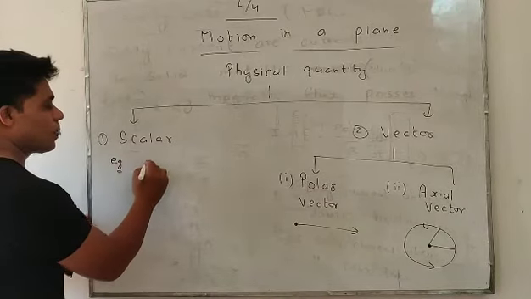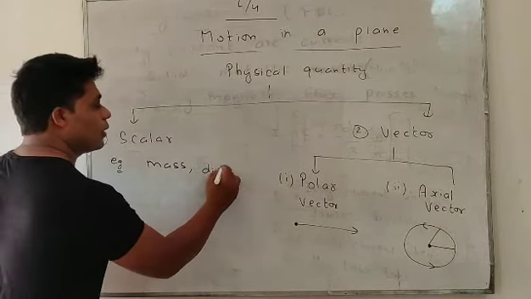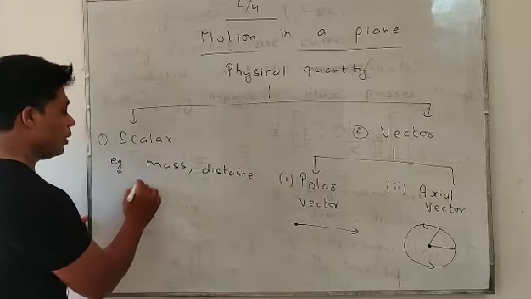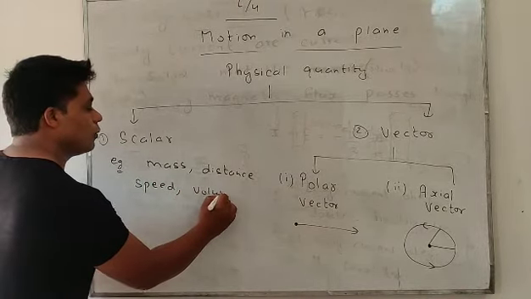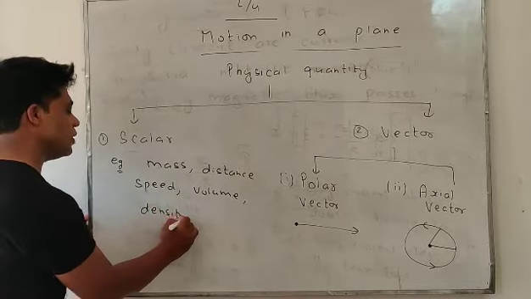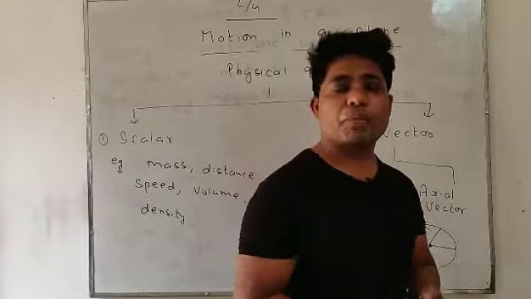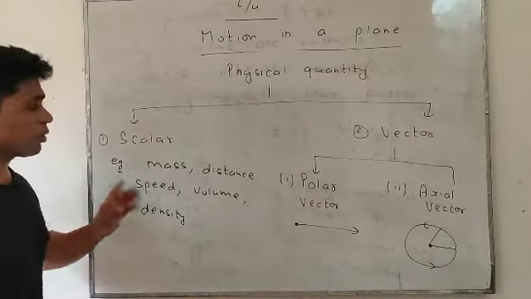Lots of examples are there, like mass, distance, speed, volume, density. These physical quantities do not require any direction, they require only magnitude, so they are said to be scalar quantities.